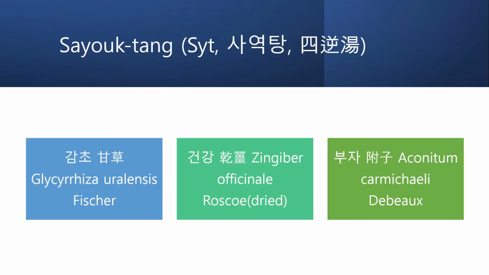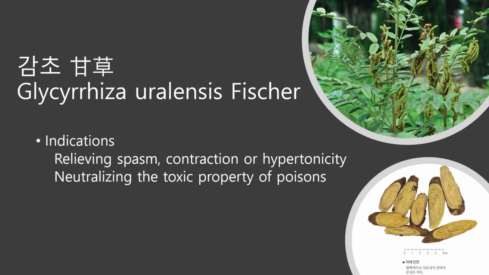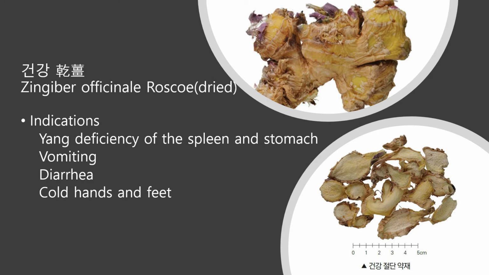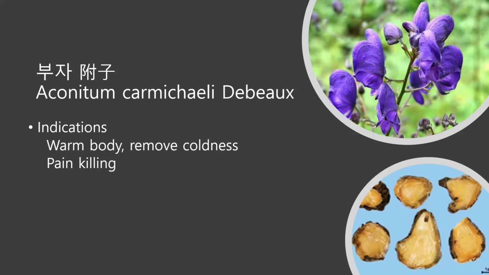The other proper formula of coldness type is 사역탕, which consists of these 3 herbs. First one is 감초. I explained it before. Next one is 건강. I also explained it before. It is used for cold diarrhea. The last one is 부자.